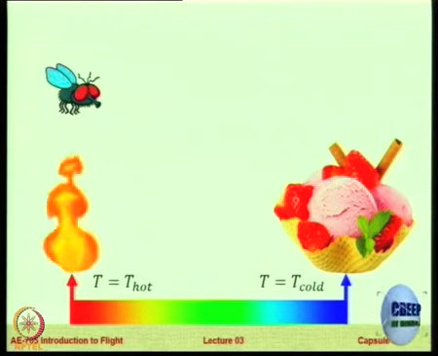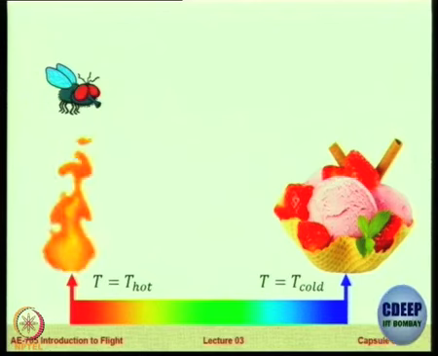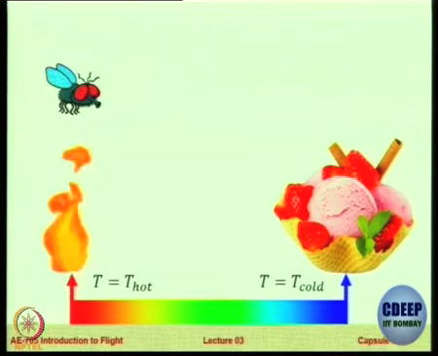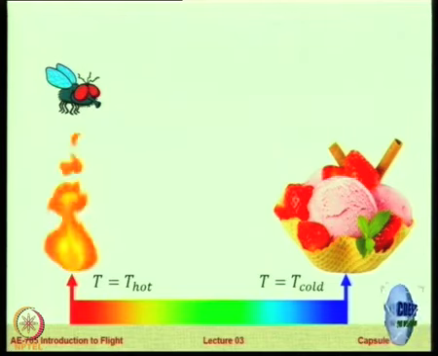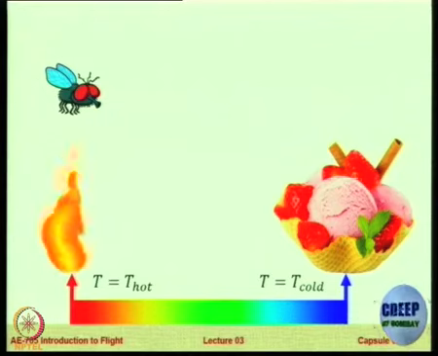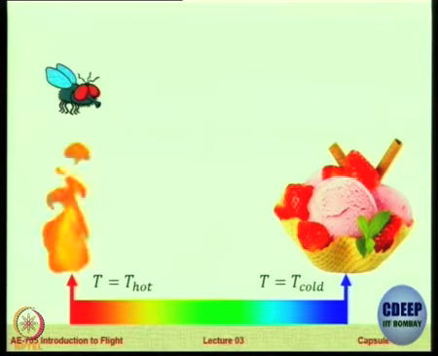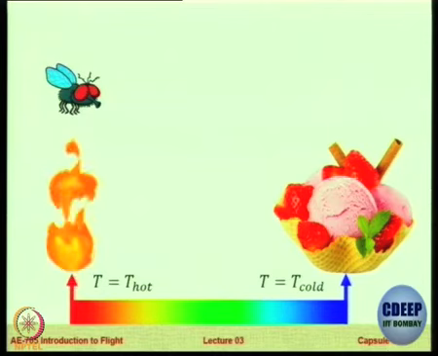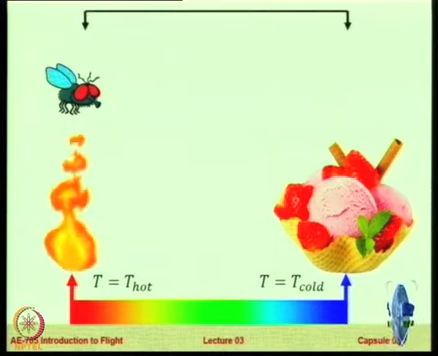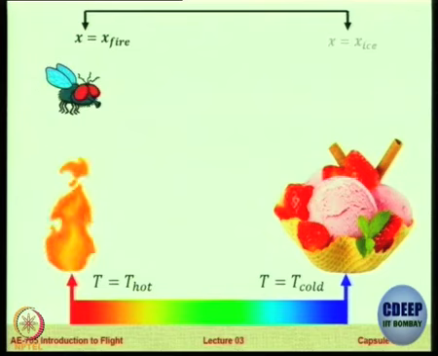Now let's look at one bumblebee. Now why have I chosen bumblebee as an example? Because as per the basic laws of aerodynamics, a bumblebee cannot fly, but a bumblebee flies. Okay, so that's why it's interesting that if you look at the basic description of aerodynamic forces, then a bumblebee should not be able to fly. But bumblebee doesn't believe in Lagrange or Euler, it flies. Okay, so there is a bumblebee which flies from this particular place X, which is called X fire, to X ice.